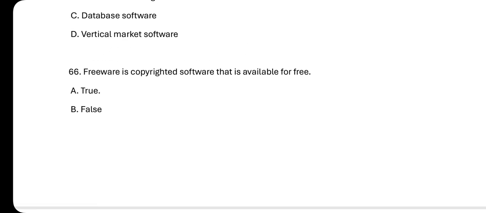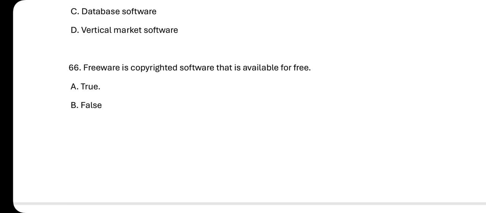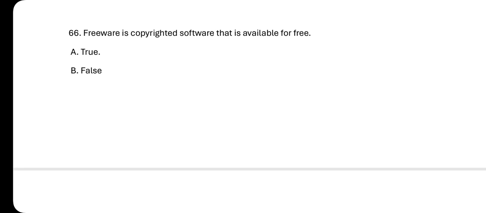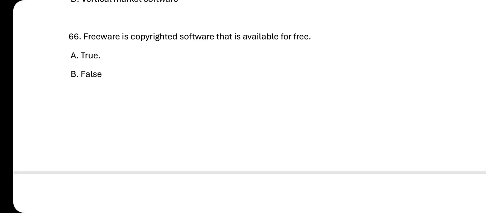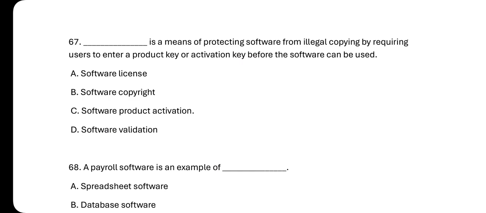And then number 66. Freeware is a copyrighted software that is available for free, which is what? True. The answer is true. So as you know, 66 is already A.